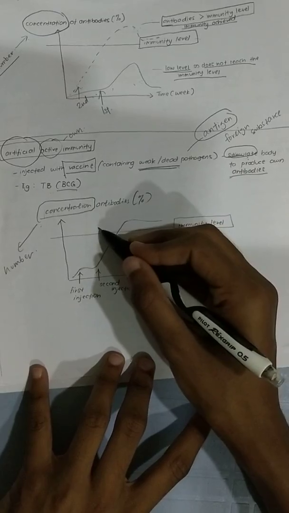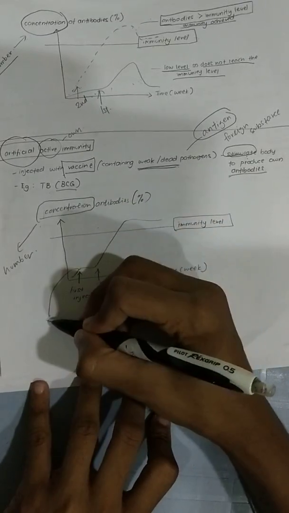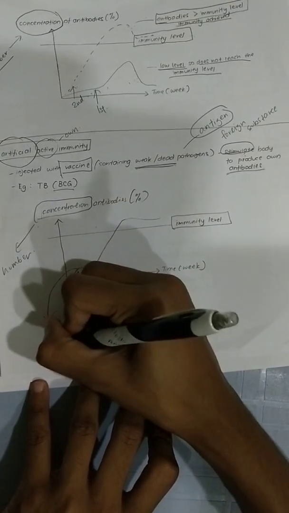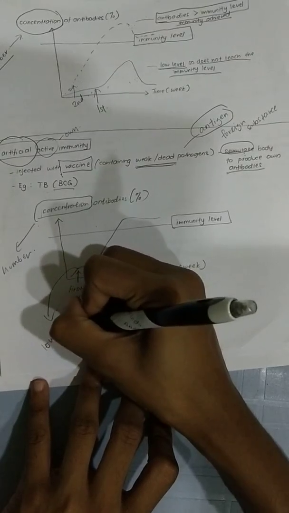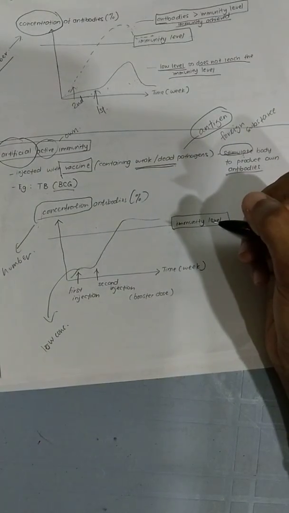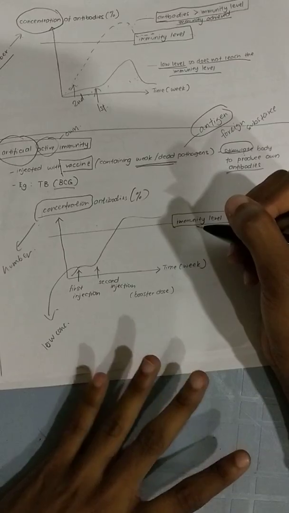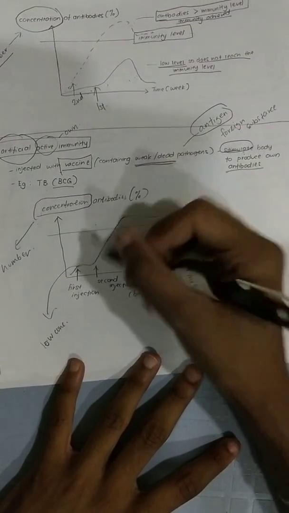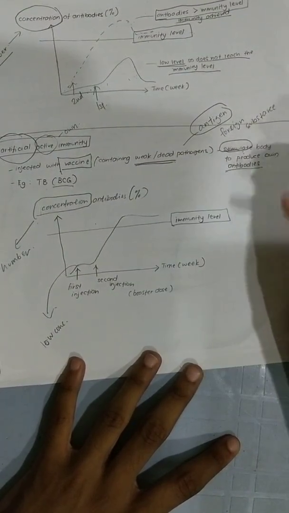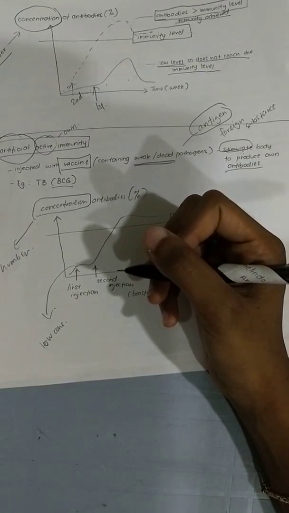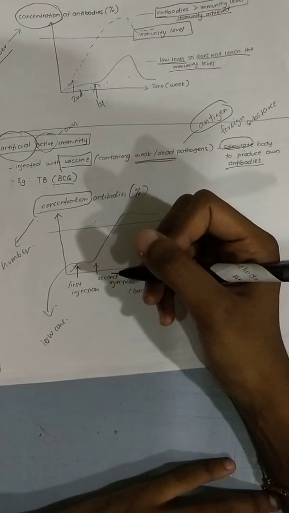Does it go above the immunity level? No. So over here it produces a very low concentration of antibodies, very small amount of antibodies. It's not enough. It has been used up. Now the second time I put an injection, let's say during babies, right, when for babies usually they try to